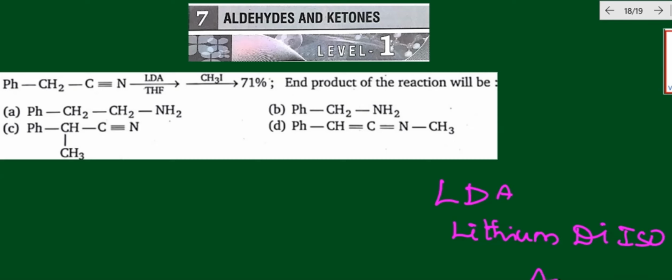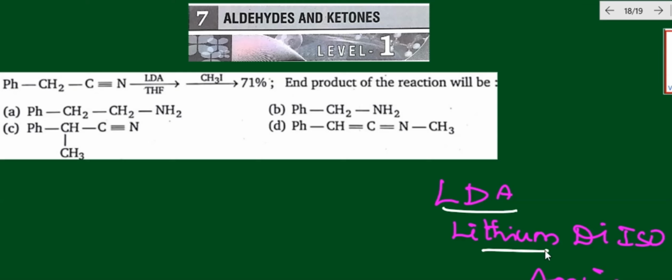CH2C triple bond N, that is the cyanide group attached to this compound. Here we have LDA. LDA means lithium diisopropylamide. So this is a strong base. Okay, this is a strong base.